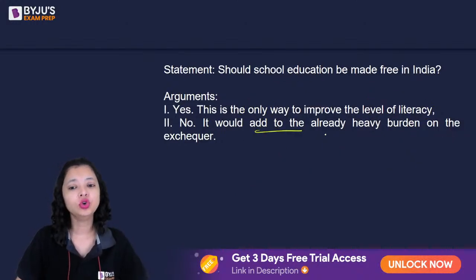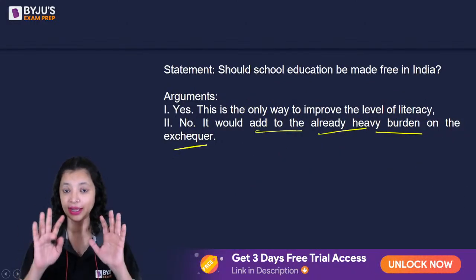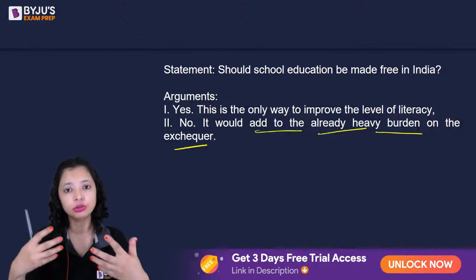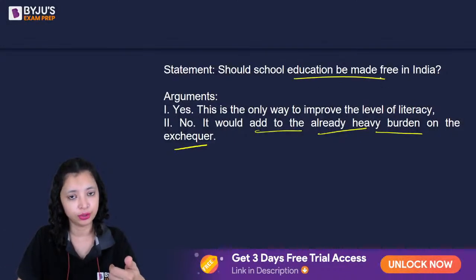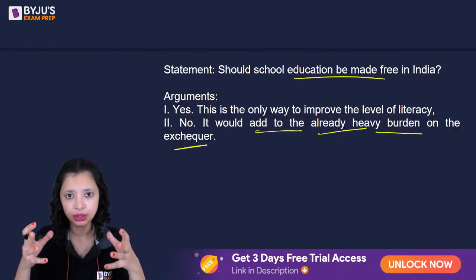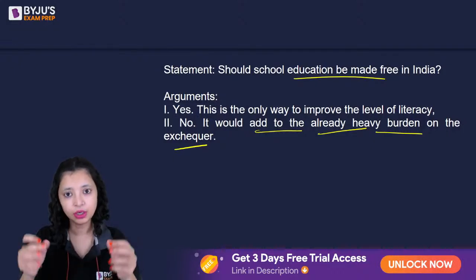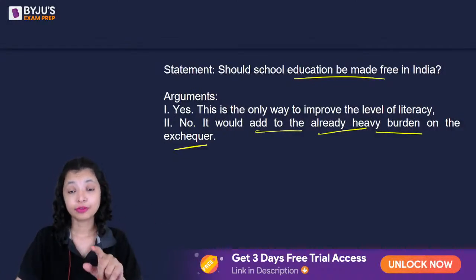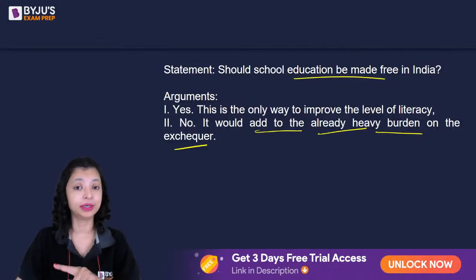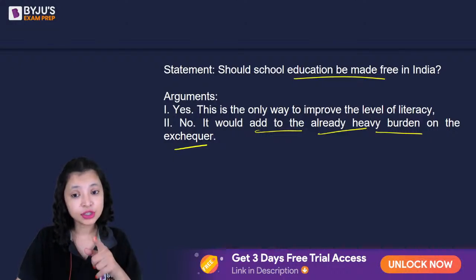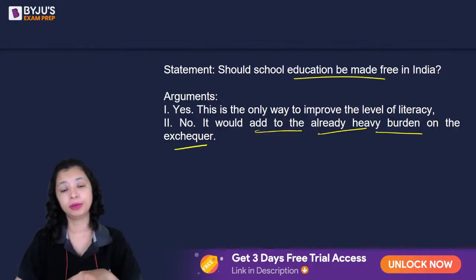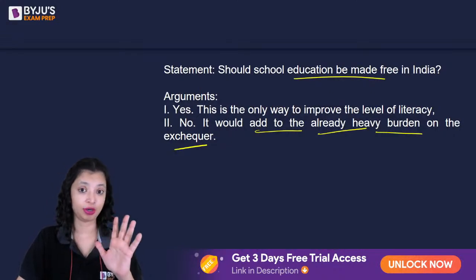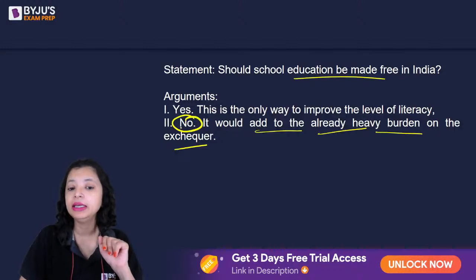It would add to the already heavy burden on the exchequer. Exchequer is, in this scenario, more like the government who is going to fund the free education in the school. Okay? The funds that we have in the center are going to help free education across the country. Now, if my exchequer is already burdened and this is going to put more burden on it, is it desirable? It is not. That means the judge will pay heed to this argument.